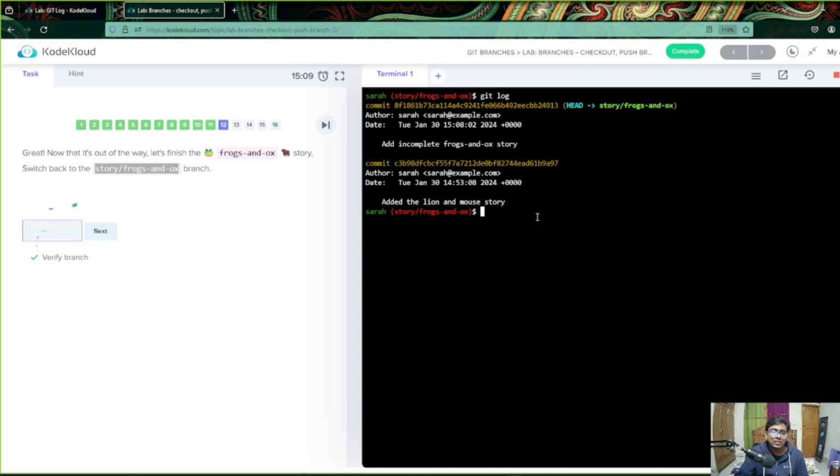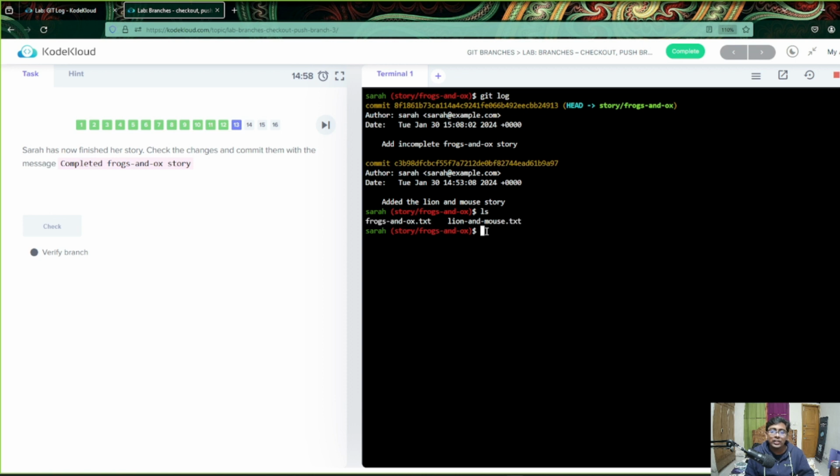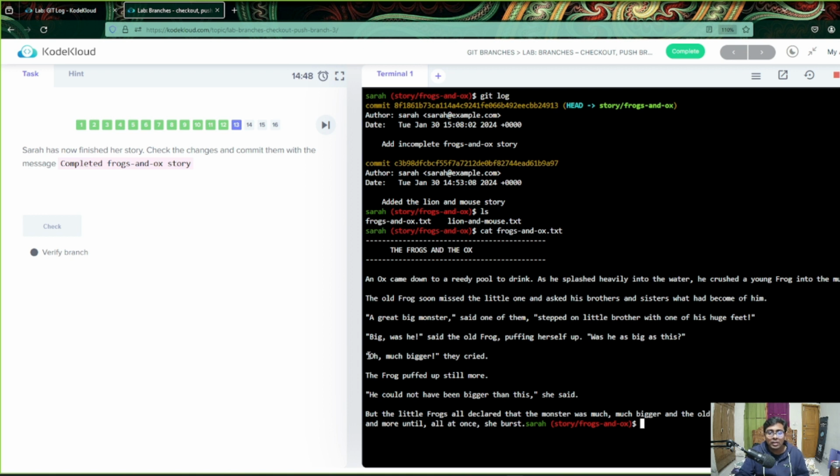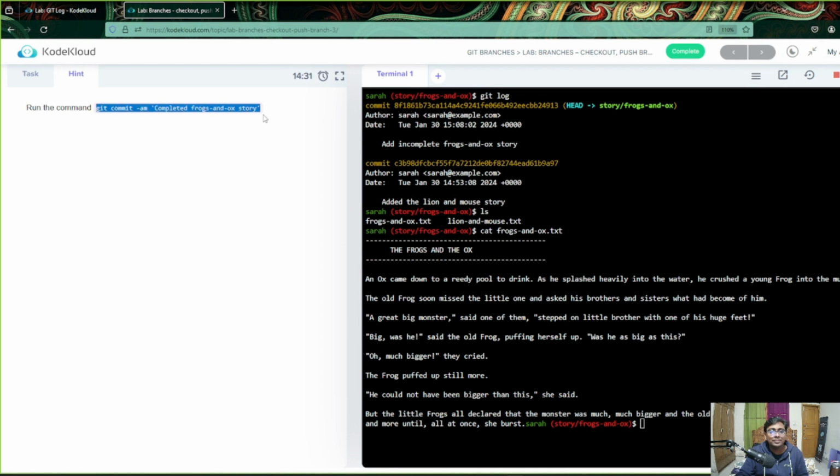We have just moved to this branch here, and now Sarah had unfinished text. Now she is finishing the story. If we move here, she has completed this. Now let's check out what she has written. Is it completed? Now you can see it is totally completed, because previously we had oh much and a dot. Now we are asked to create a commit for that. So yeah, we can just easily commit it.